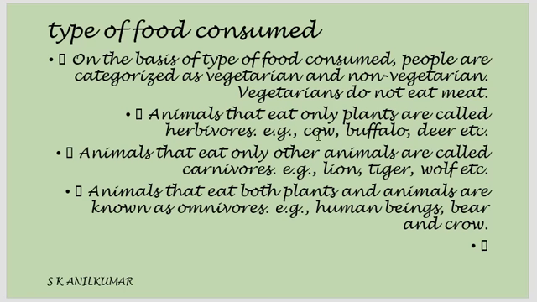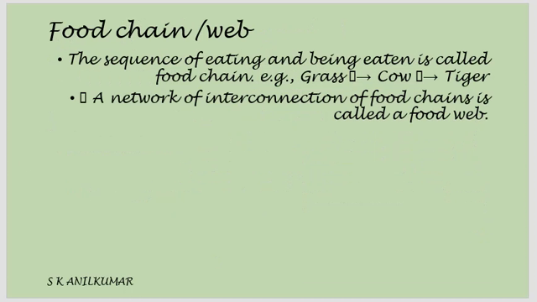Producers are plants, consumers are animals. Now, people can be vegetarian or non-vegetarian, but when animals eat only plants, it is called herbivorous. When animals eat flesh of other animals, it is called carnivorous. When animals eat both plants and animals, it is called omnivorous. So this is the classification.